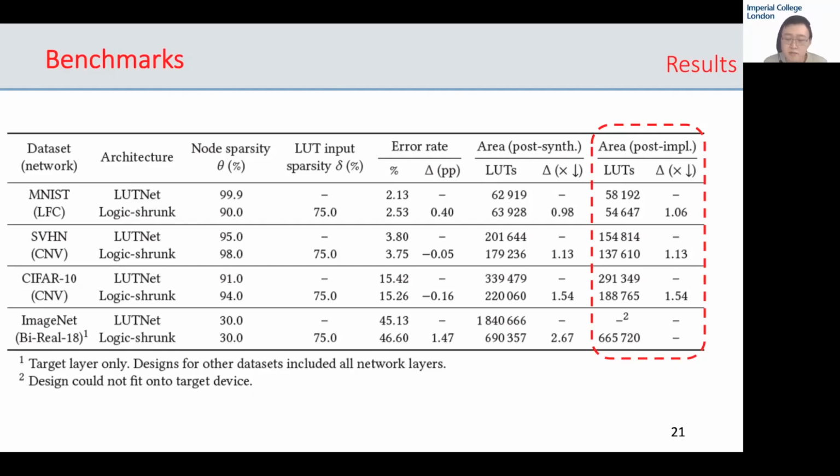For ImageNet on the BiReal 18 network, the baseline implementation without logic shrinkage was too large to fit on our target FPGA. With logic shrinkage using node and LUT input sparsity of 30% and 75% respectively, we were able to reduce the post-synthesis area utilization by 2.67 times, thus making the layer successfully fit on the device.